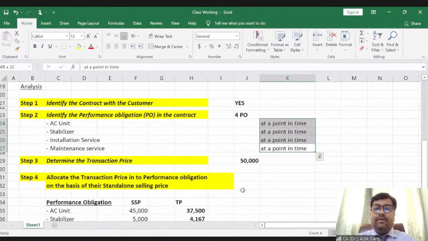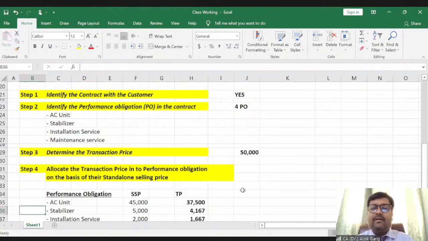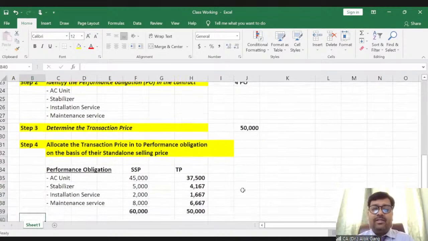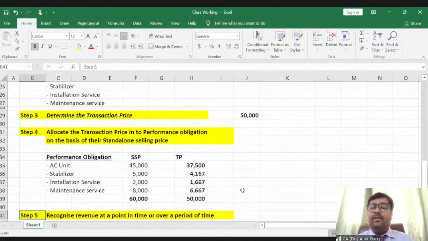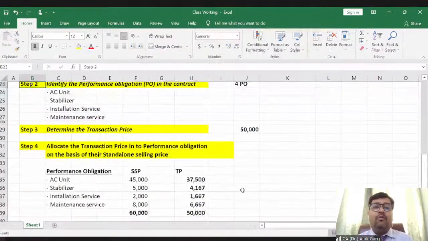Clear? So we have discussed 5 steps. Step 1, identify the contract with the customer. Step 2, identify the performance obligation in the contract. Step 3, determine the transaction price. Step 4, allocate the transaction price to the performance obligations on the basis of their standalone selling prices. Step 5, recognize revenue at a point in time or over a period of time.